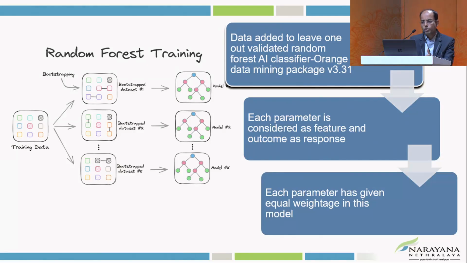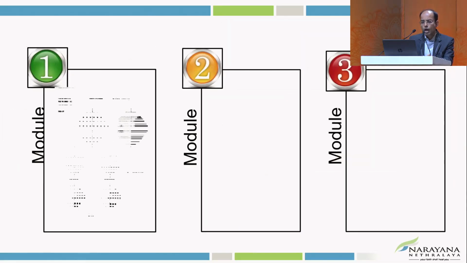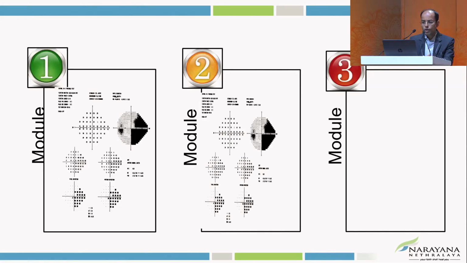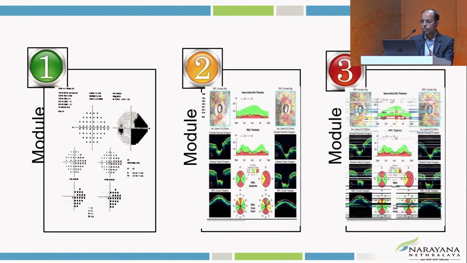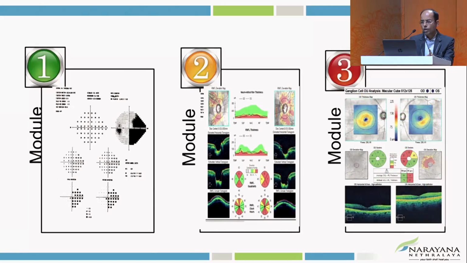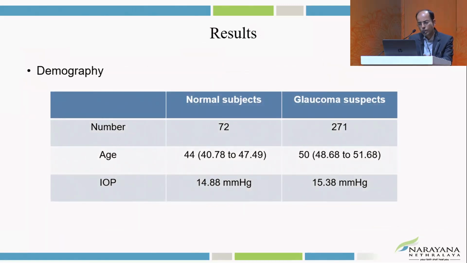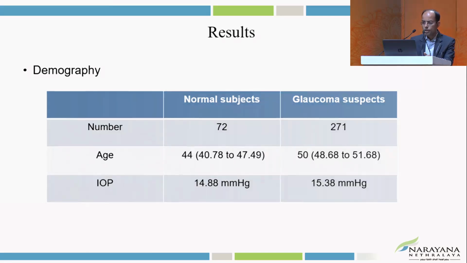So all these parameters were put into a leave one out validated random forest AI classifier, and each parameter was considered as a feature and the outcome as a response. We designed 3 modules: visual field only, visual field with OCT RNFL, and visual field with OCT RNFL and GCC. The demography was 72 eyes of normal subjects and 271 eyes of glaucoma suspects, with ages of 44 and 50 years respectively, and the IOP was 14.8 and 15.38 respectively.